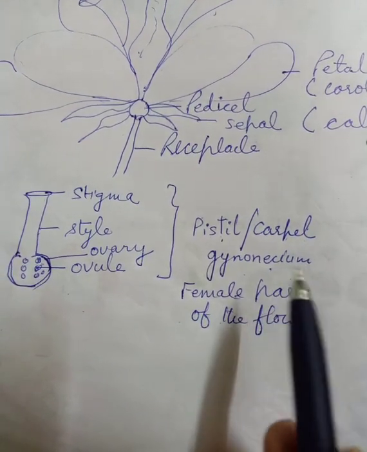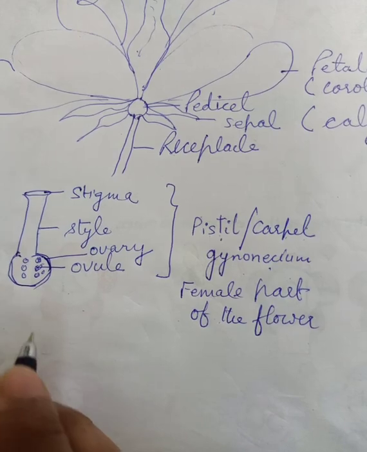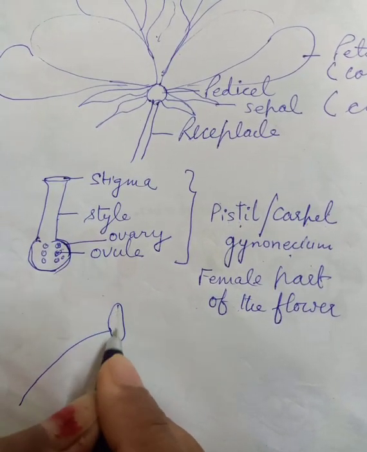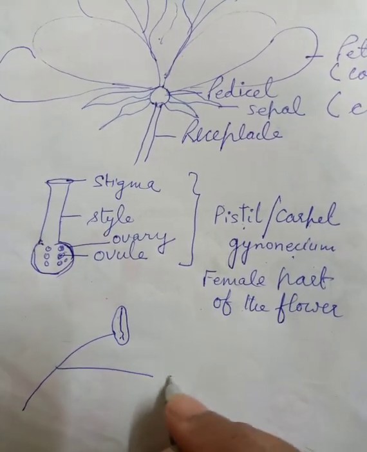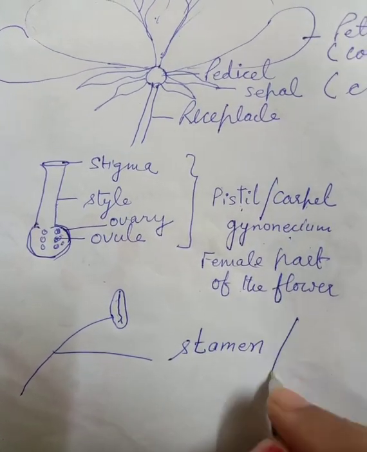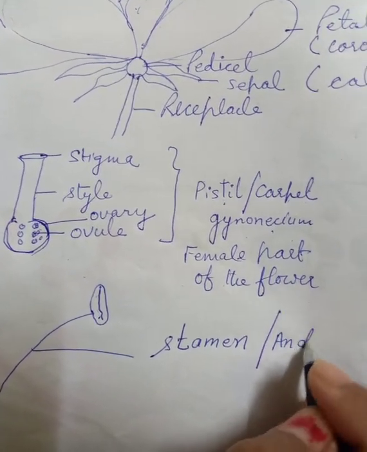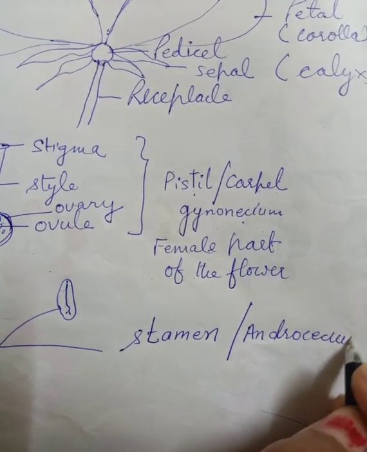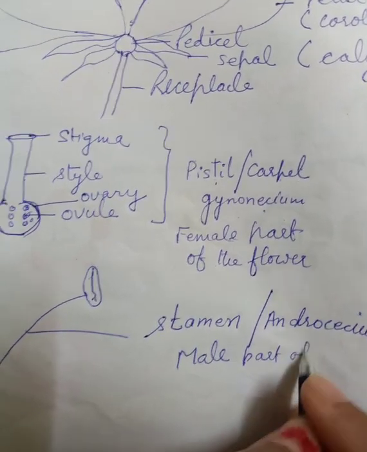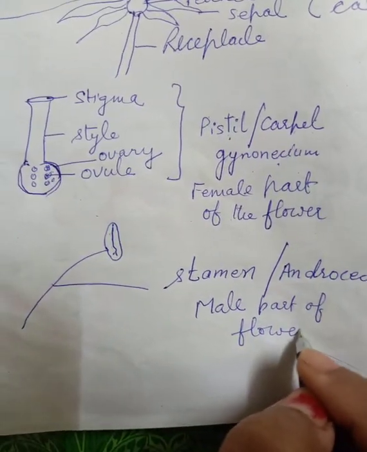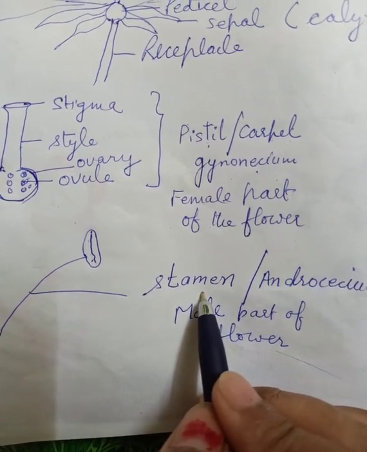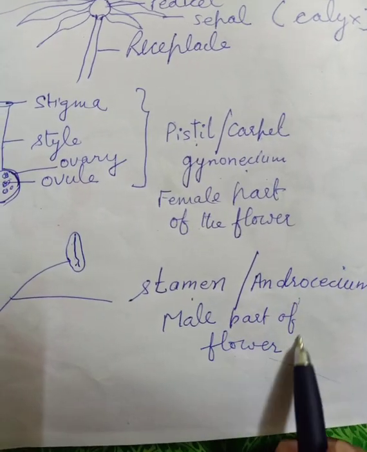Is that clear, children? Now what is the function? We will discuss later on. Next is this thread-like structure as I have drawn in the flower also. What is that? That is called stamen. Stamen is also called androecium. Now that is the male part of the flower. So what is stamen? Stamen is the male part of the flower. What is androecium? Androecium is the male part of the flower.